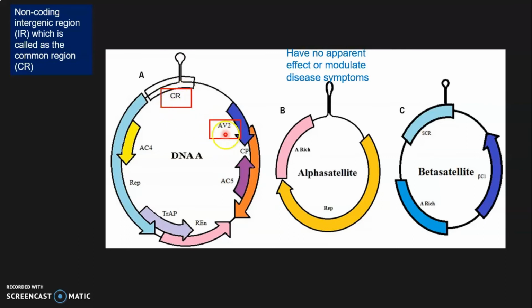And then this ORF is very important because it suppresses the plant defenses and is also involved in virus movement. And then this coat protein, you know what is the function of coat protein? It coats the nucleic acid.